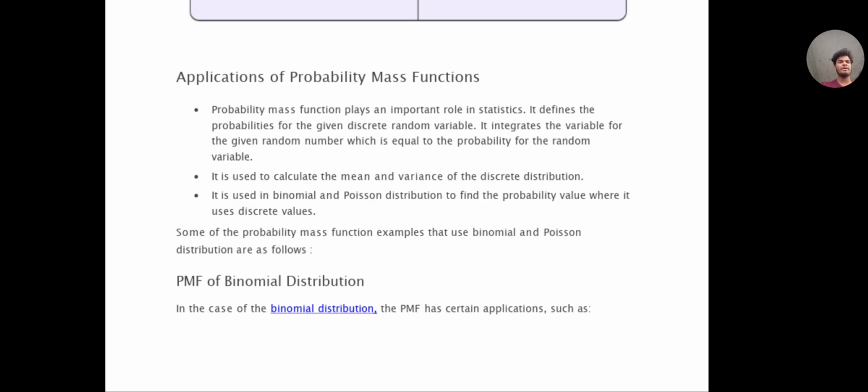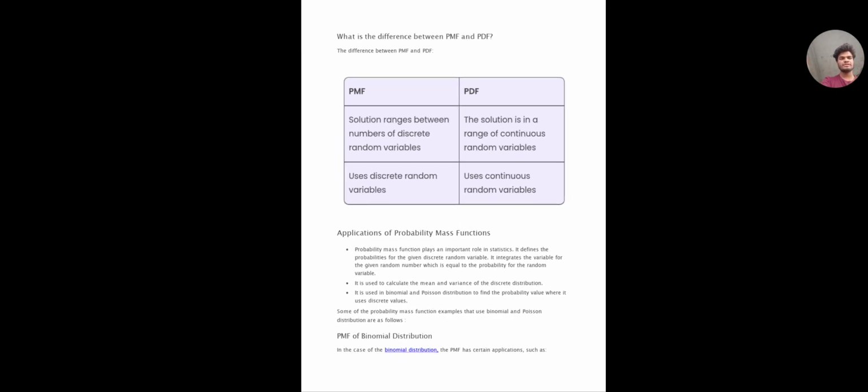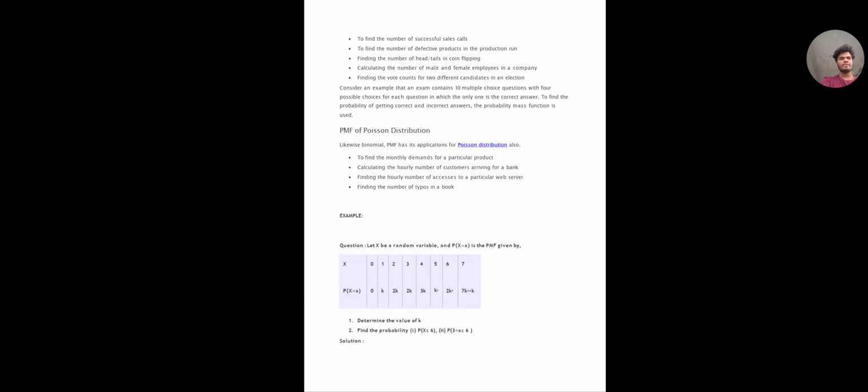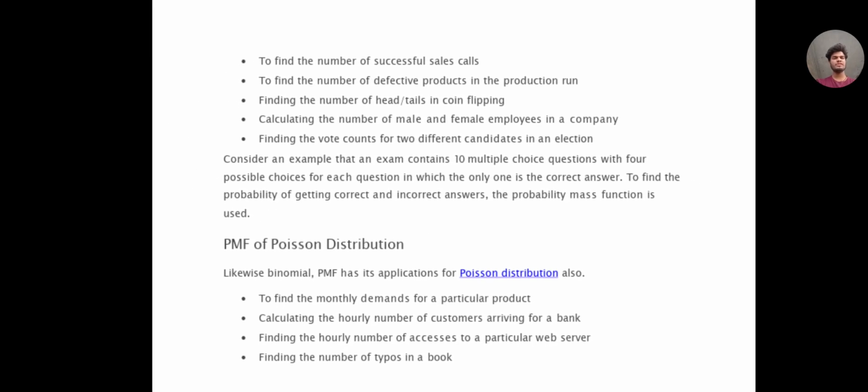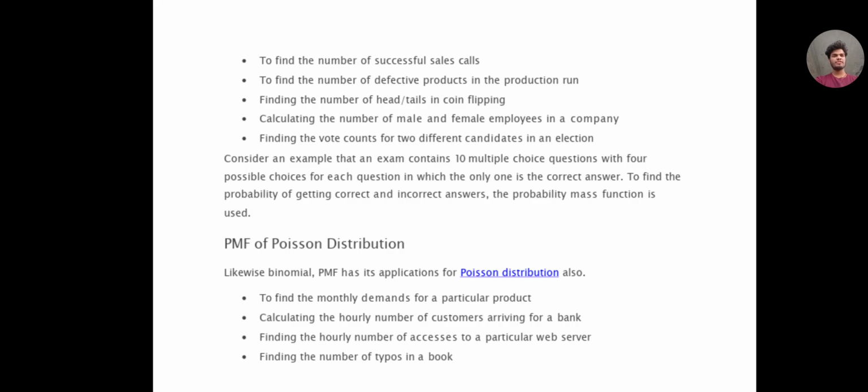In the case of binomial distribution, the PMF has certain applications such as to find the number of successful sales calls, to find the number of defective products in a product run, finding the number of heads or tails in a coin flip, calculating the number of male and female employees in a company, finding the vote count for two different candidates in an election.